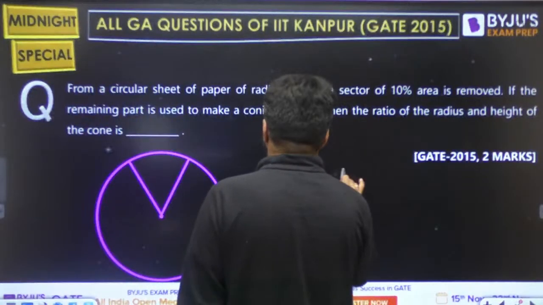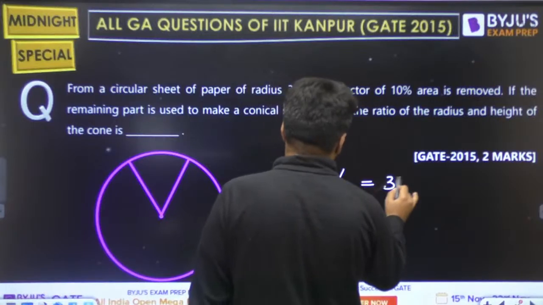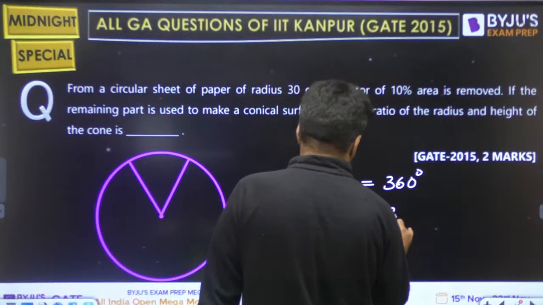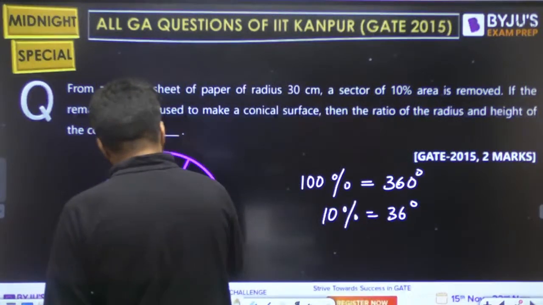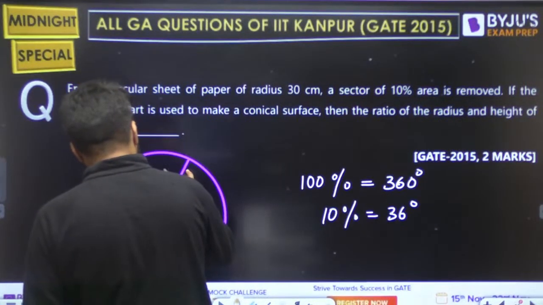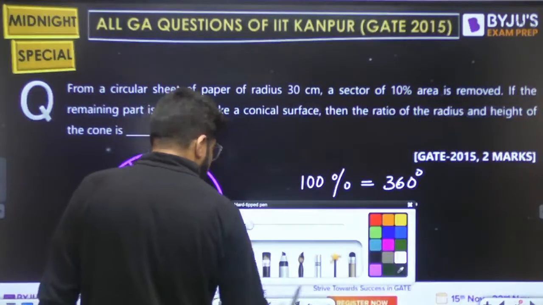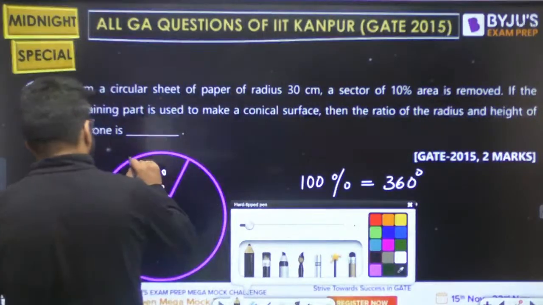Right? The 100% angle in a circle is 360 degrees. So what is the 10%? That is 36 degrees. So this should be the 36 degree portion, and that 36 degree portion is removed. इसको remove कीजिए.